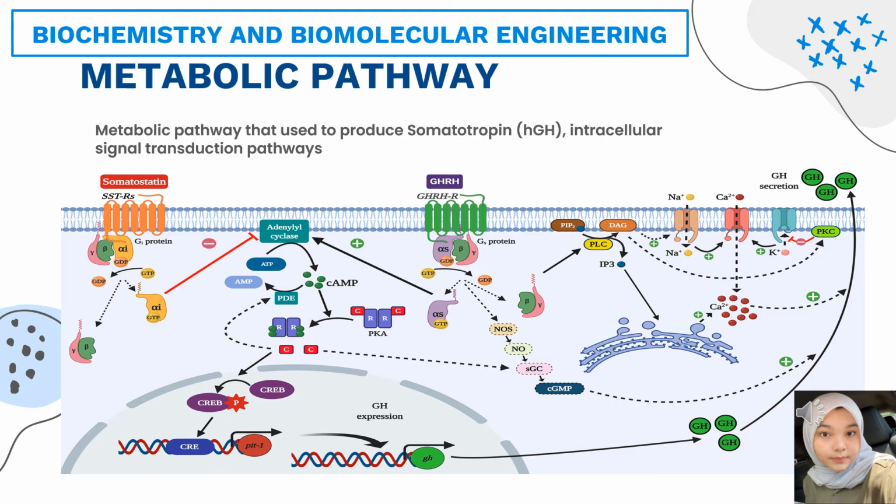The reaction increases cAMP levels, which activates the protein PKA. It is allowing the free catalytic subunit to translocate into the nucleus. The free catalytic subunit phosphorylates and activates the transcription factor CREB, allowing it to bind to the cAMP response element, CRE, in the HGH promoter to complete the DNA sequences of somatotropin. And then the CREB modifies the expression of the GH.